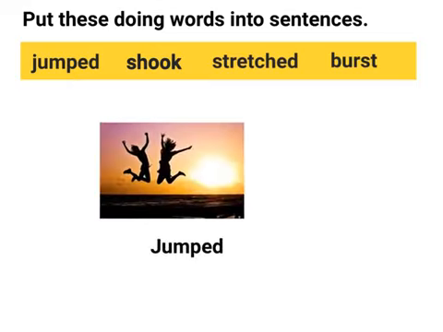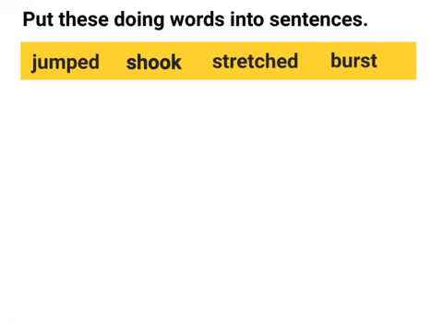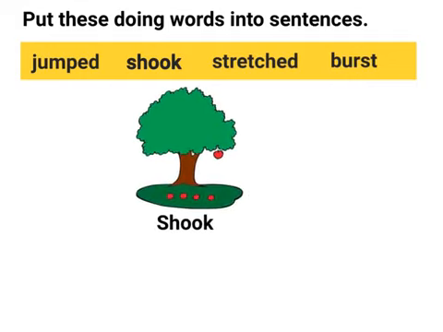This is what jumped looks like. Let's look at this picture. What are the characters doing? They are jumping. The next word is shook. Now, let's look at a picture to understand what shook means. I am shaking the tree and the apple fell down. So when I shook the tree, the apple fell down.